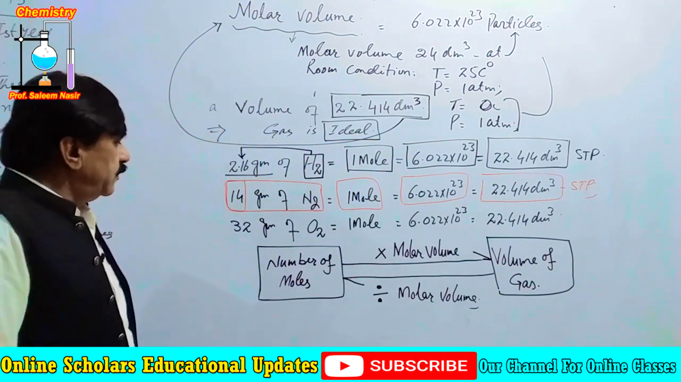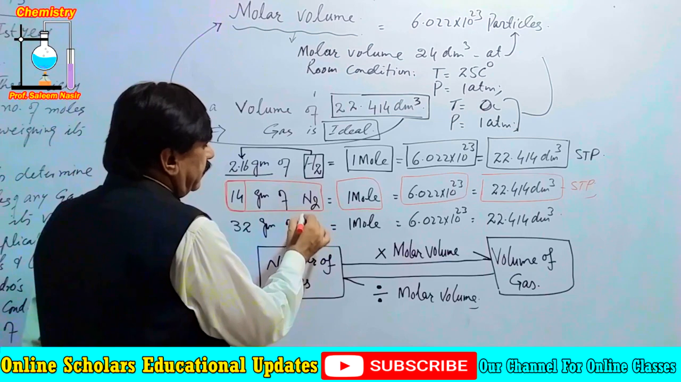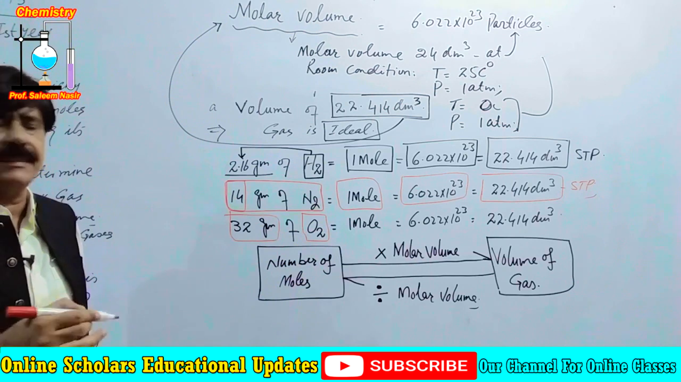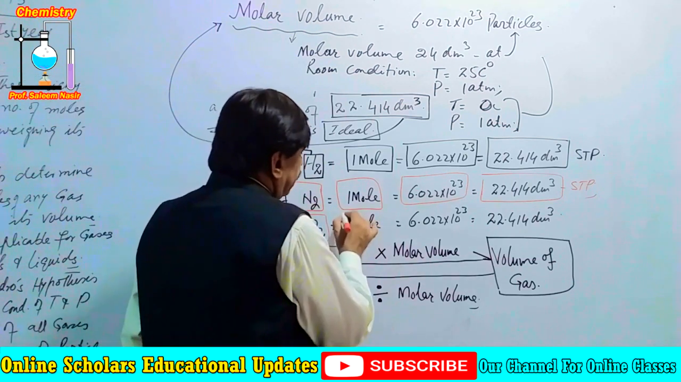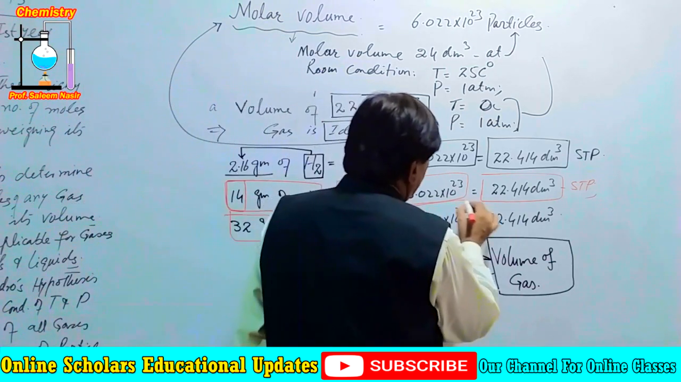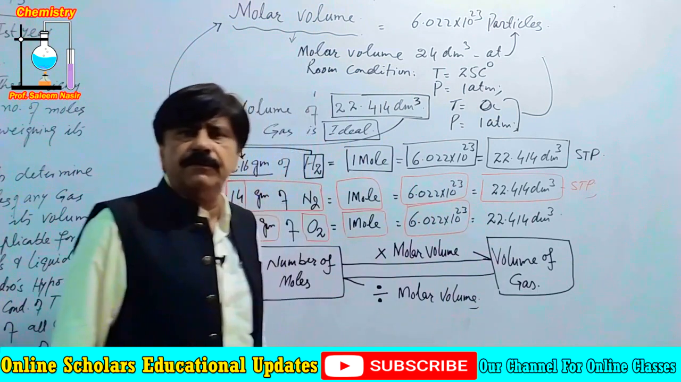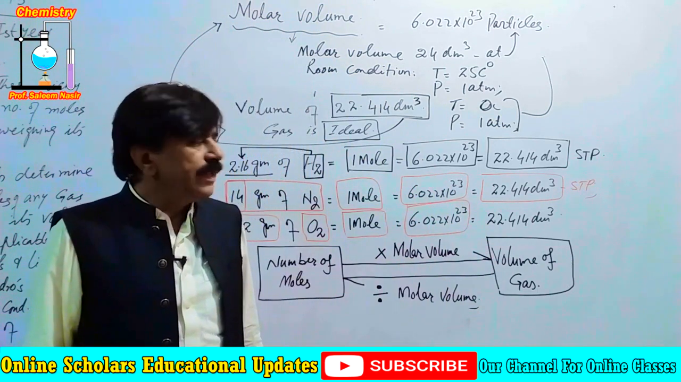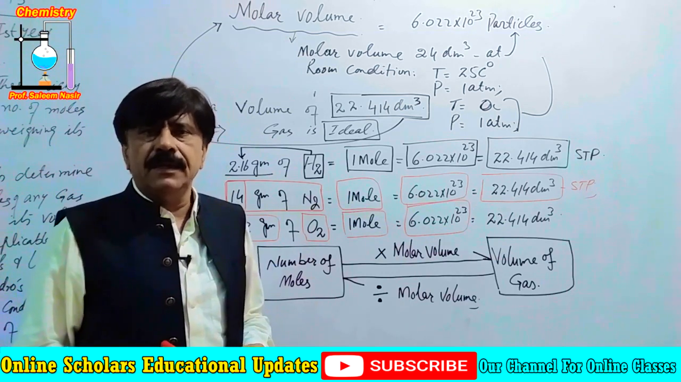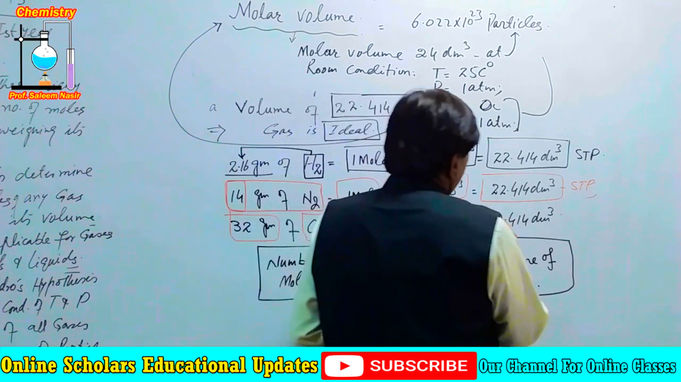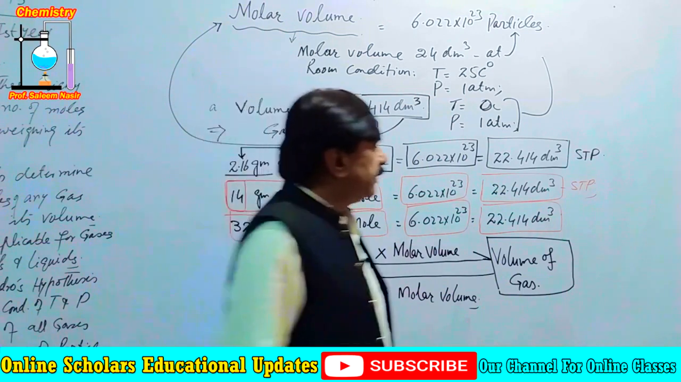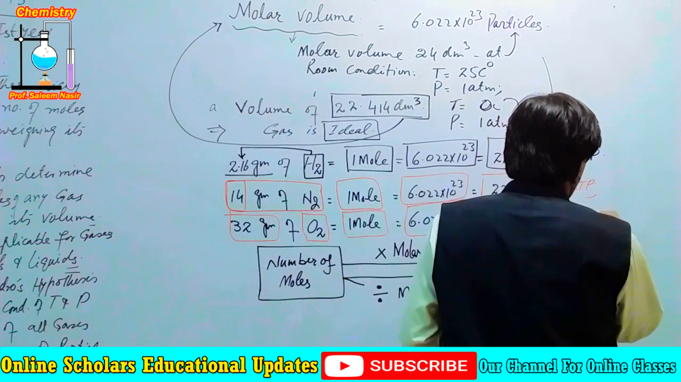Similar is the case for oxygen. 32 grams of oxygen, which is the molar mass of oxygen, is equal to 1 mole, and that 1 mole of the gas contains Avogadro's number of particles. That Avogadro's number of gas particles contains the same volume, 22.414 decimeter cube, at standard temperature and pressure.